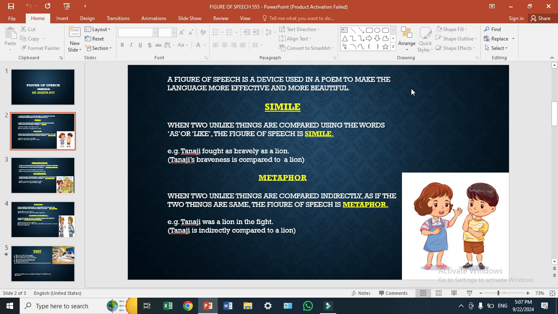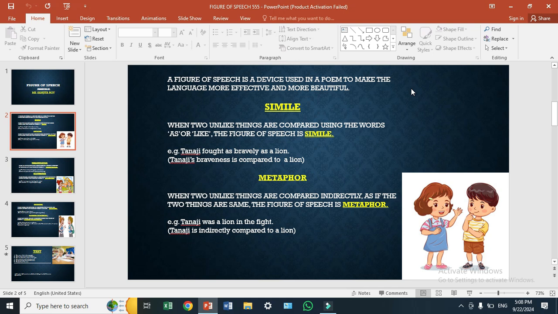First is simile. Simile and metaphor, both these figures of speech are based on comparison. When two unlike things are compared using the words as or like, the figure of speech is simile. For example, Tanaji fought as bravely as a lion. Here, students, you can see that Tanaji's bravery is compared to a lion.